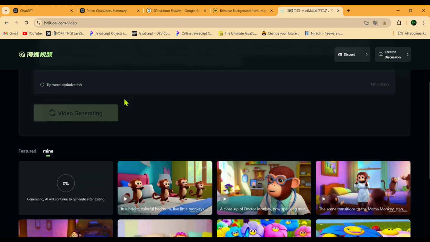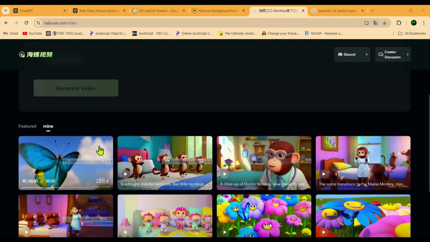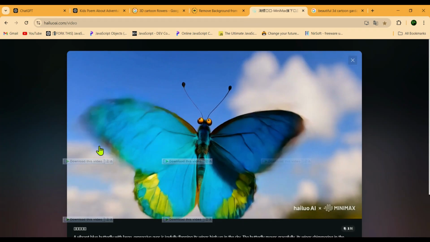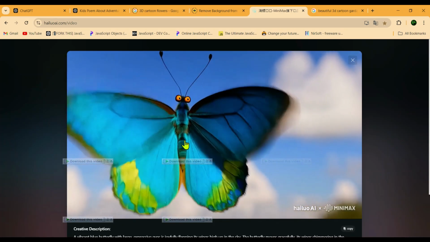After that, you just need to click the Generate Video button, and your video will start generating. You might need to wait a bit for your video. It takes at least 2 minutes to generate the video, and at most 5 minutes. I'll pause the video here until it's generated, and then I'll show it to you. Alright guys, the video has been generated, but it didn't turn out that great. But don't worry, we'll fix this with a simple prompt.